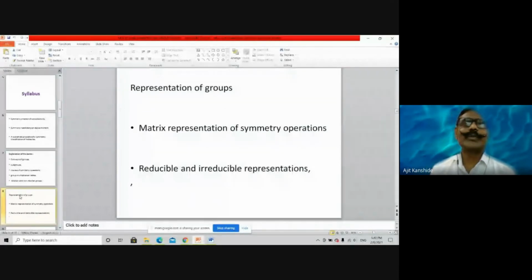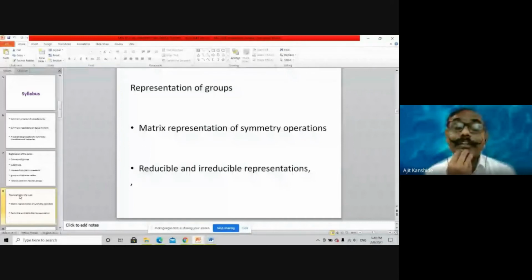About inversion also I discussed. About rotation, in general rotation. One time I remember in an examination, for 90-degree rotation, for the C4 operation, you were supposed to determine the matrix. So as I worked for the angle theta, likewise you can derive it by rotation of 90 degrees, or consider a general angle theta and substitute theta equal to 90 degrees, and you can obtain the matrix for that rotation.